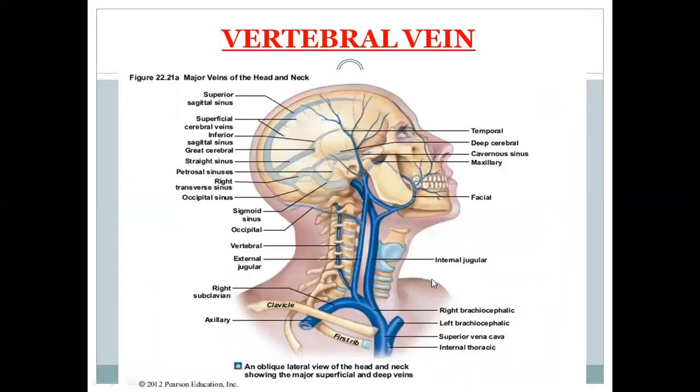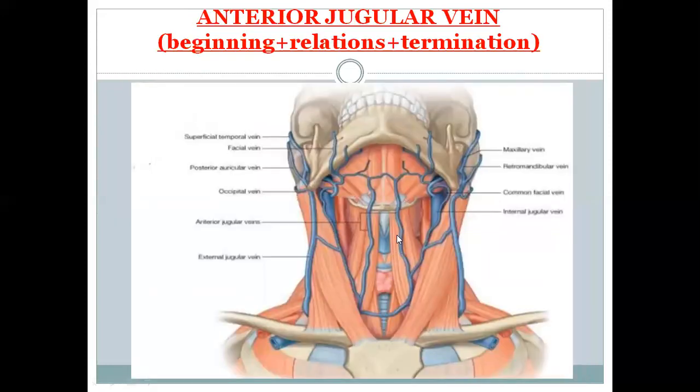This is an anterior jugular vein formed by the superficial veins of the submandibular region, and it is coming downward and joined with each other by a jugular arch and opens into the external jugular vein. So this anterior jugular is a tributary of the external jugular vein.